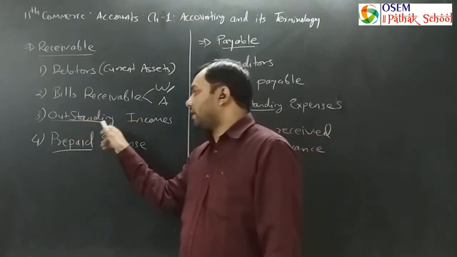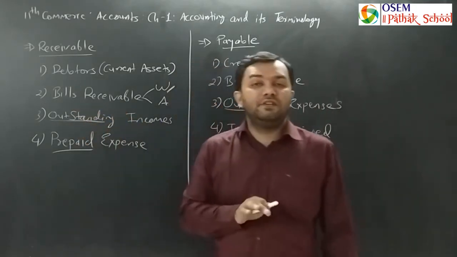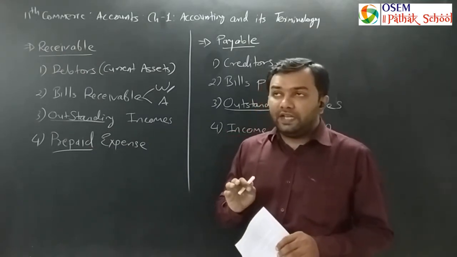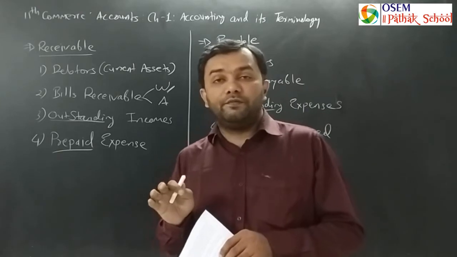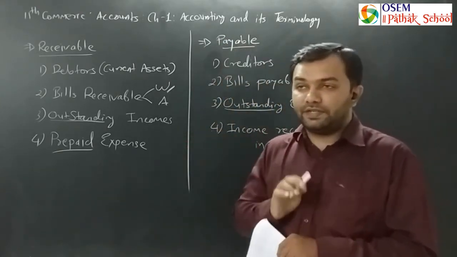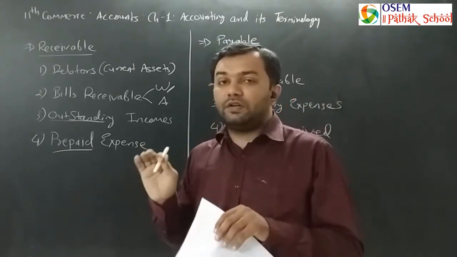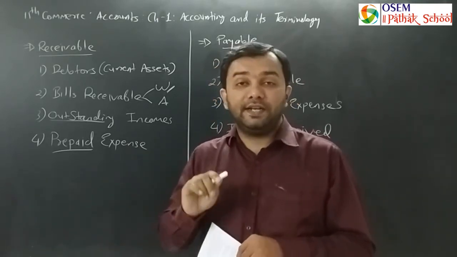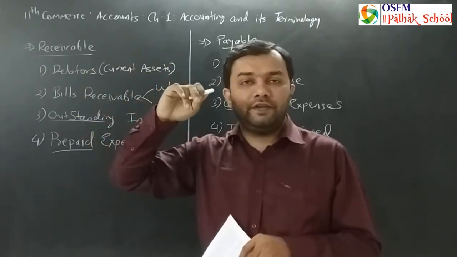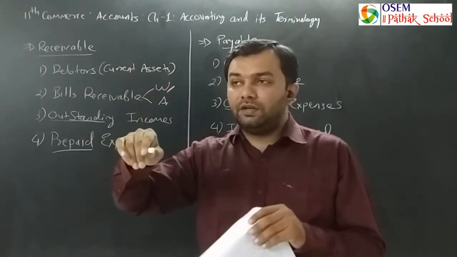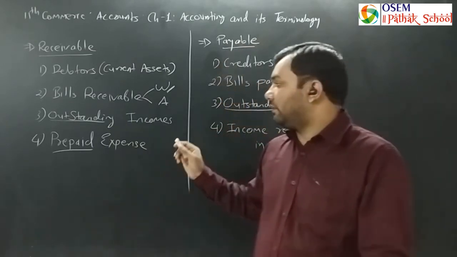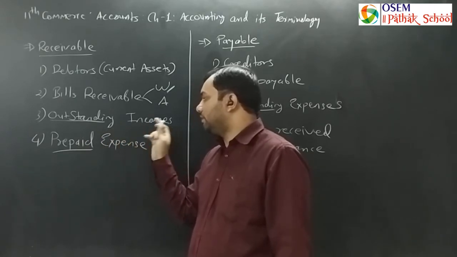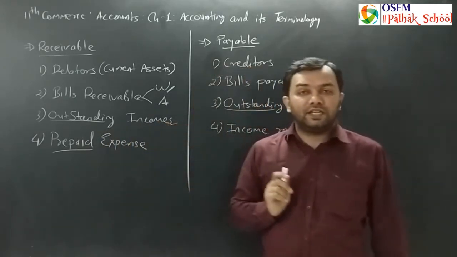So these are the outstanding income which are not received till date. We have already incurred that particular income. We are in possession of the full acquisition of that particular income, but we have not received it till date. So we have sold the goods, or we have incurred a particular bill or something, but right now we have not received the particular income. That particular income is called outstanding income.